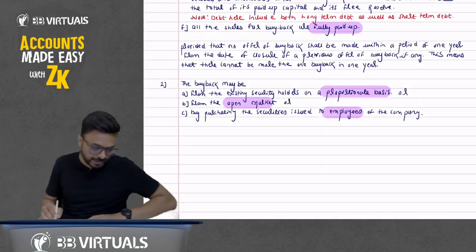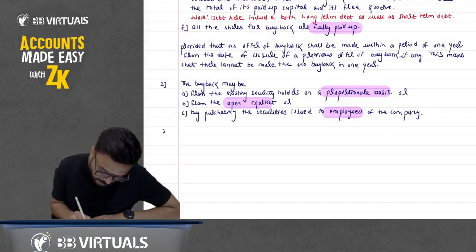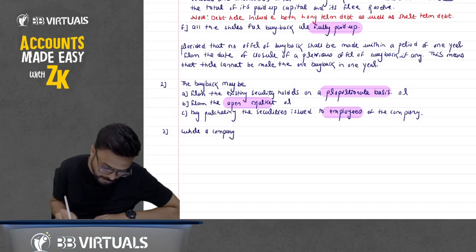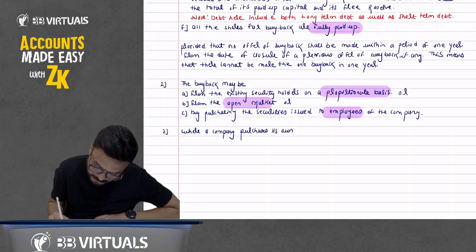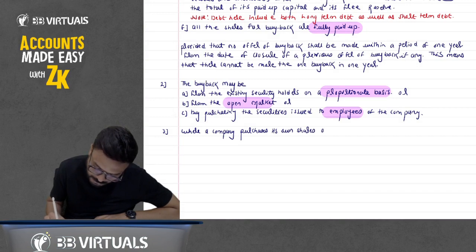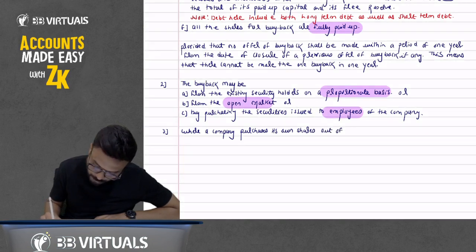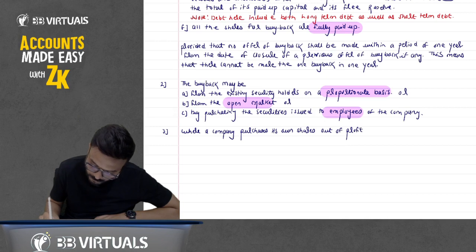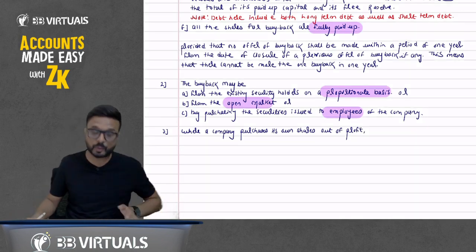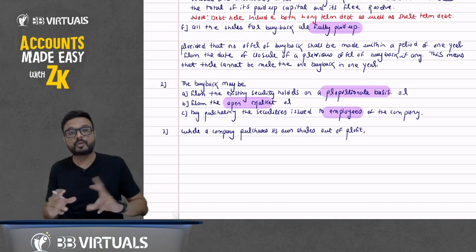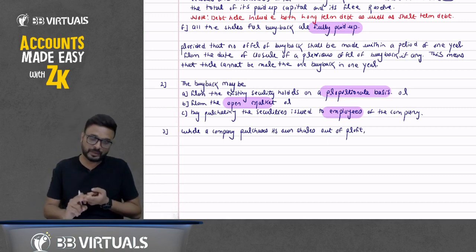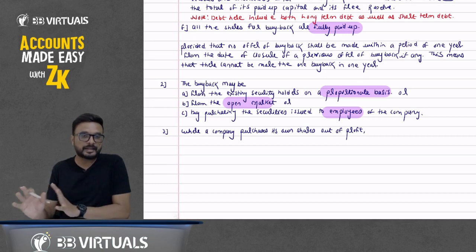Okay. Now write down point number 3. Where a company purchases its own shares out of profit. You know that we can do the buyback out of a fresh issue of shares or out of profit. About the accounting entries, we will discuss in detail later.